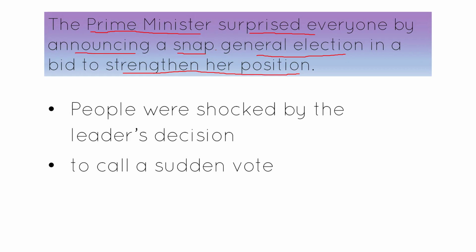And then I have to change the last section to strengthen her position. Really, all she's trying to do is to secure her job. So what I've done is I've simplified it. If you want to imagine this, if you're trying to explain a complicated sentence to someone younger than you, maybe you have a younger brother or sister or a cousin or a friend who's 4 or 5 years younger than you, and you're trying to use simpler vocabulary to help them understand the ideas.